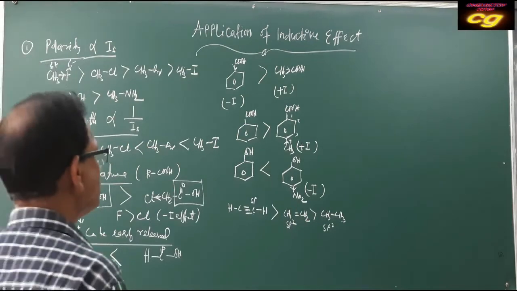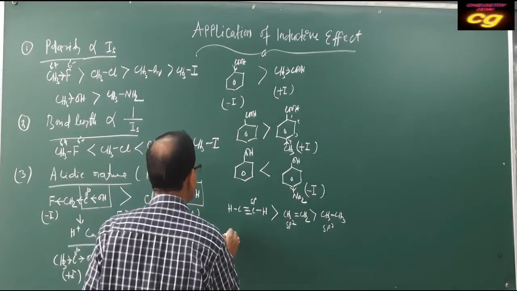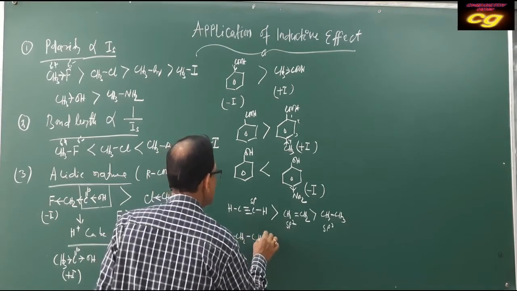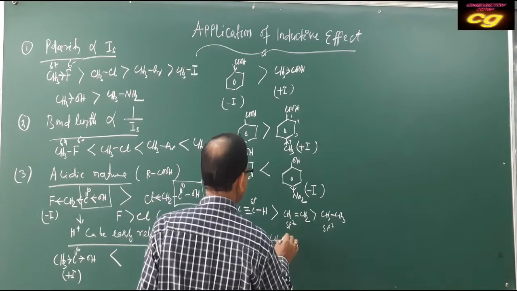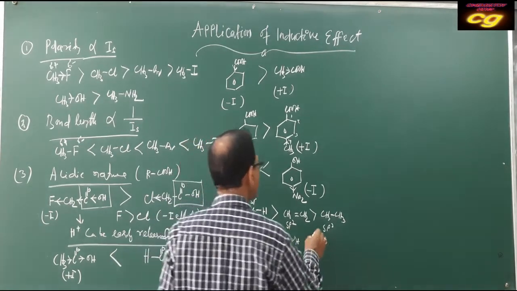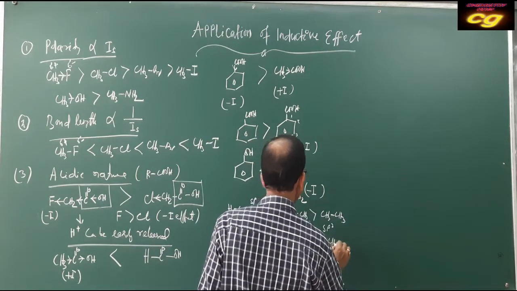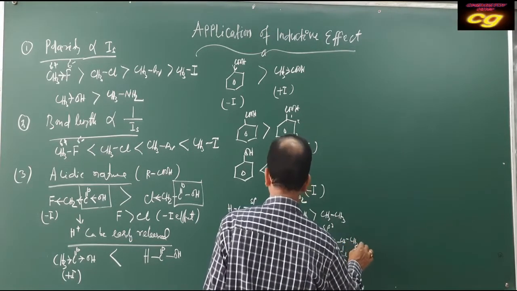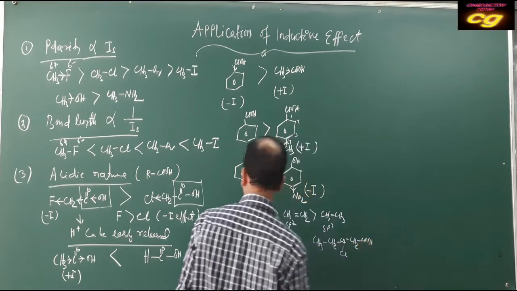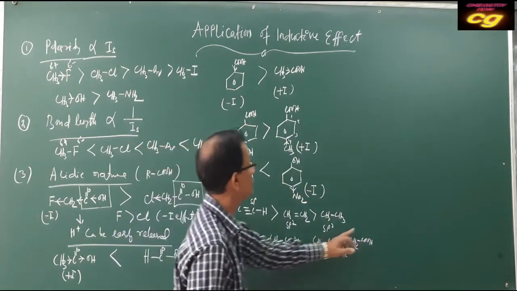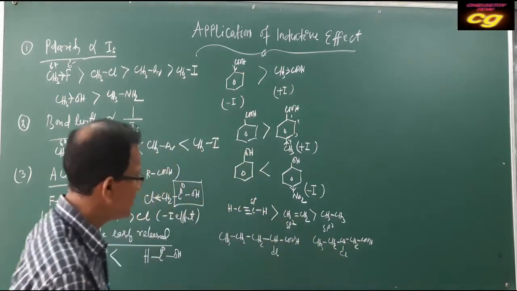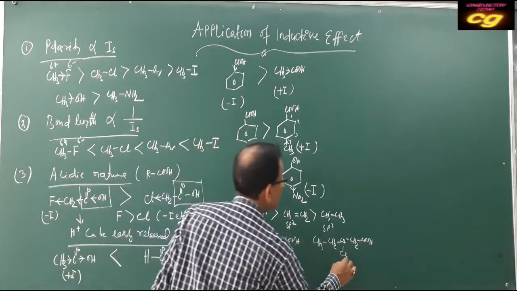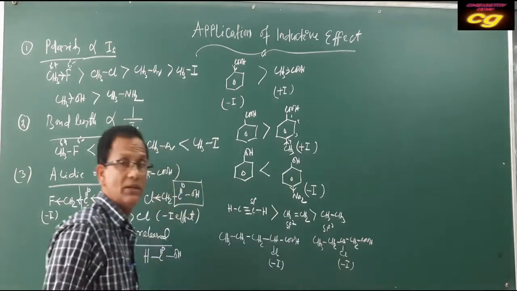If you take the same type of effect, for example, CH3CH2CH2CHCl COOH, then second, CH3CH2CHCl CH2COOH, both having the same carbons: 1, 2, 3, 4, 5. Here also 1, 2, 3, 4, 5. Here the only difference you see is this is a minus I effect, it is also a minus I effect. Both have minus I character.